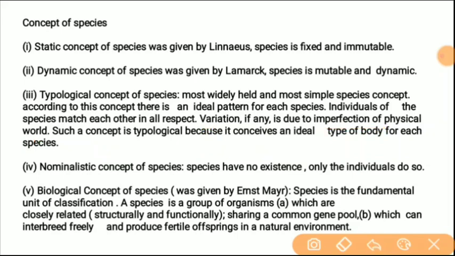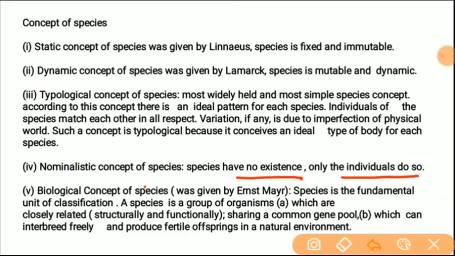So all the species have similar characters, either genetic or morphological. The nominalistic concept says species have no existence, only individuals do. This is saying that there is no existence for the species, only individuals exist.